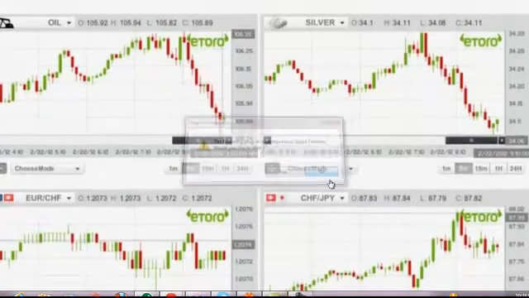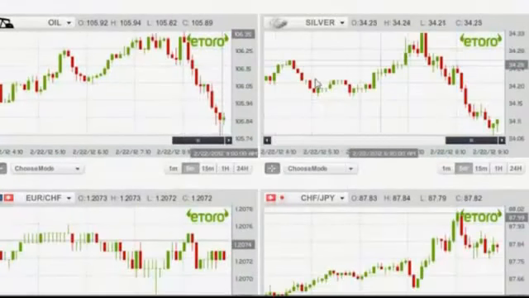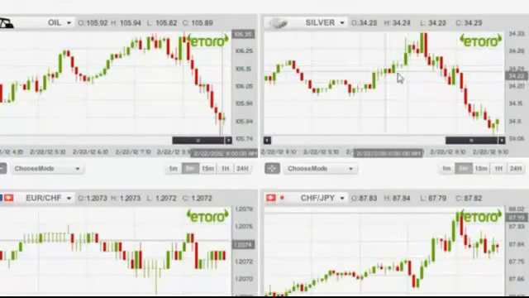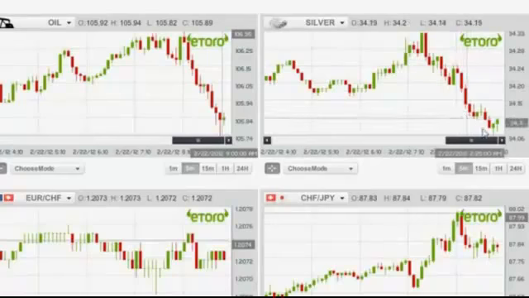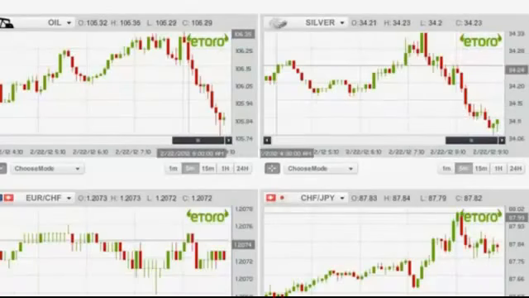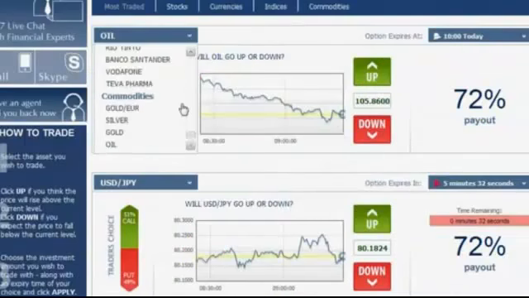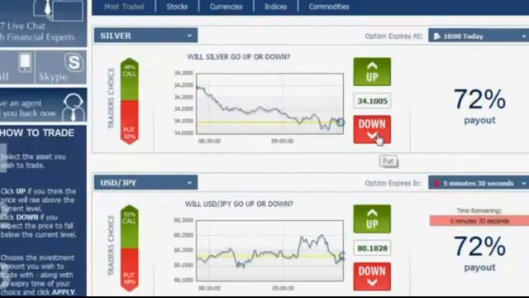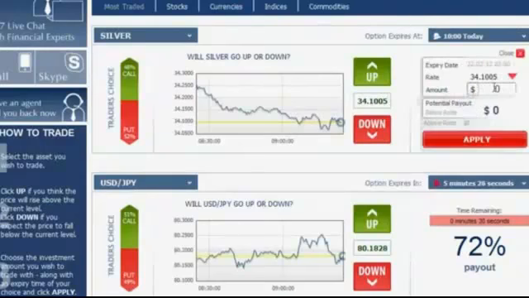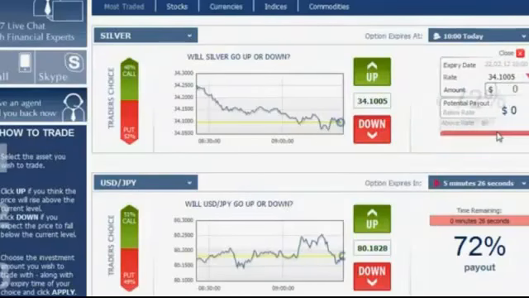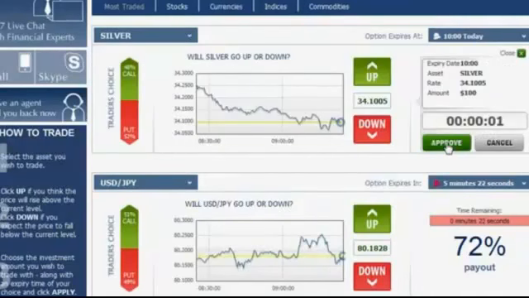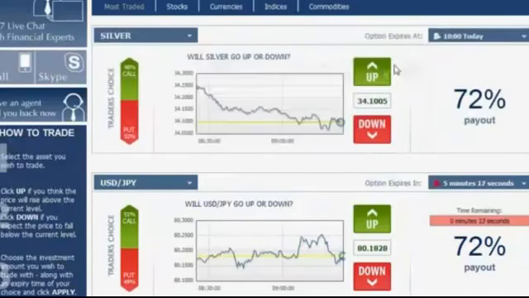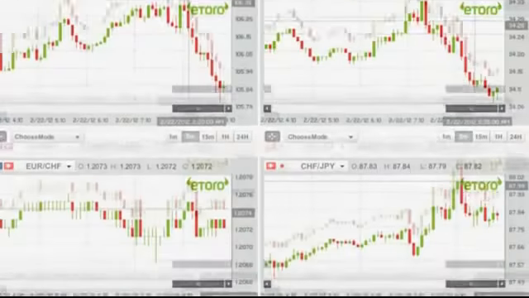We have another downwards going trend. We can see here the silver. It starts from this point and it goes down and down and down, much like the oil down here. So we go back to the platform. From our commodities, we choose the silver. Since it's going down, we click down, enter $100, click apply, and approve our option. See the confirmation and go back to the graphs.